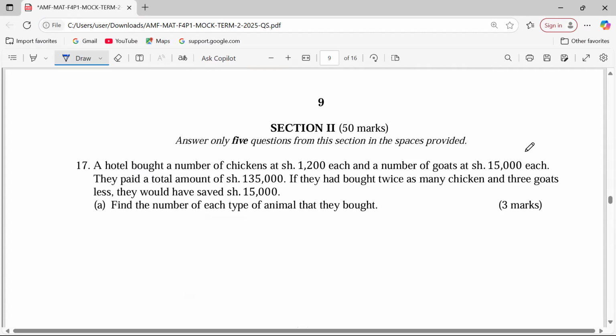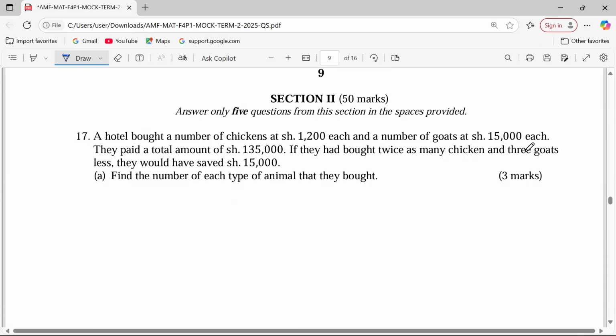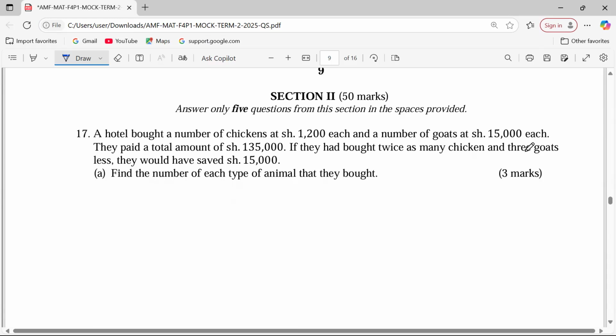Let's now get to the paper. We are told in number 17, remember, a student here should choose the best 5 questions according to themselves. But in this program, we shall explore all the questions in section 2. Then it's upon you in an examination to weigh yourself and see which one is better for you. Which one will I manage 9 over 10, 10 over 10, 6 over 6? So that from that assessment, you can choose the best for yourself. So let's check every question and see what exactly was required for each.